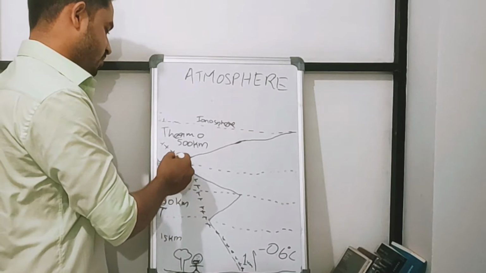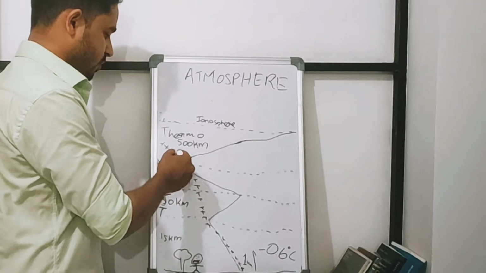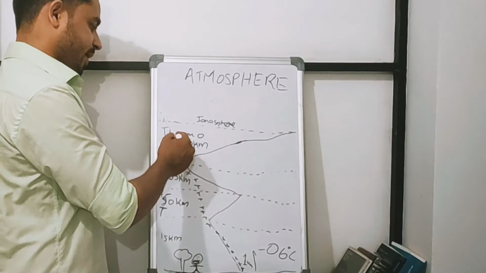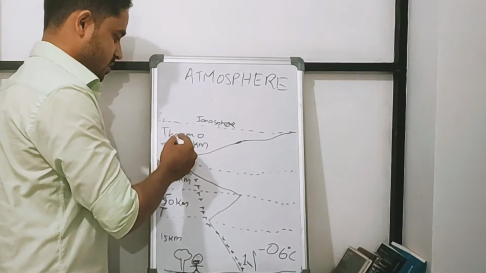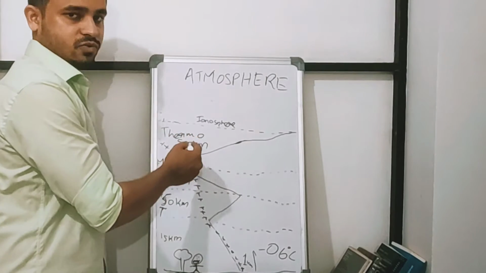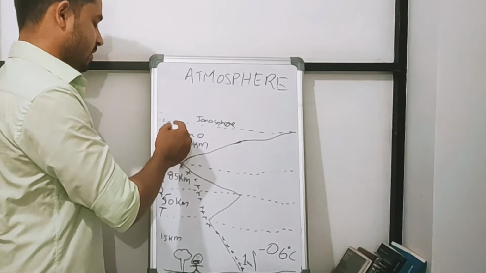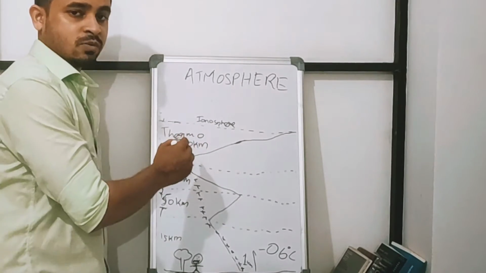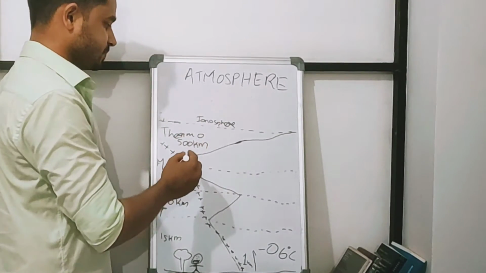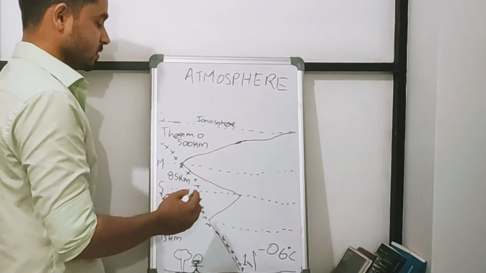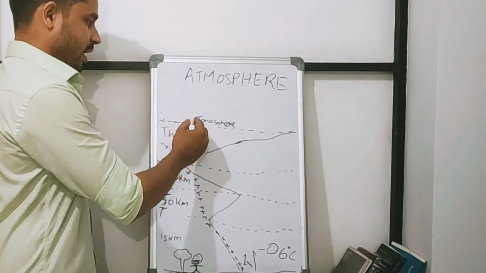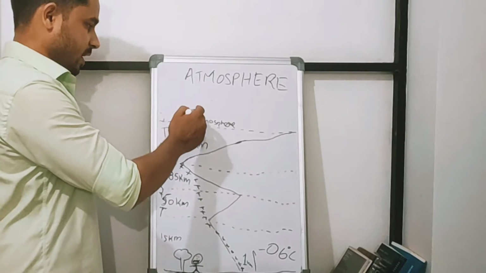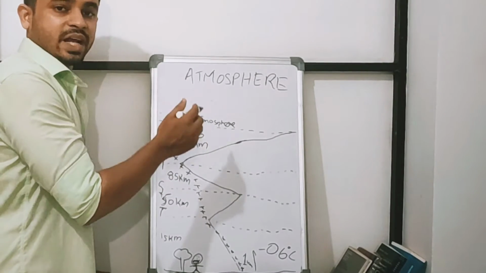Then from the mesopause, which is the boundary of the mesosphere, if you travel above that for another 500 kilometers, that layer is called the thermosphere. At the end of the thermosphere, we reach the layer called the ionosphere. Okay, ionosphere. From the ionosphere, the atmosphere doesn't exist, but helium and hydrogen exist.